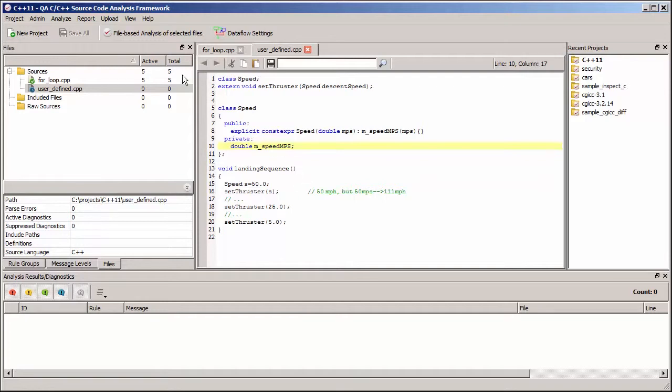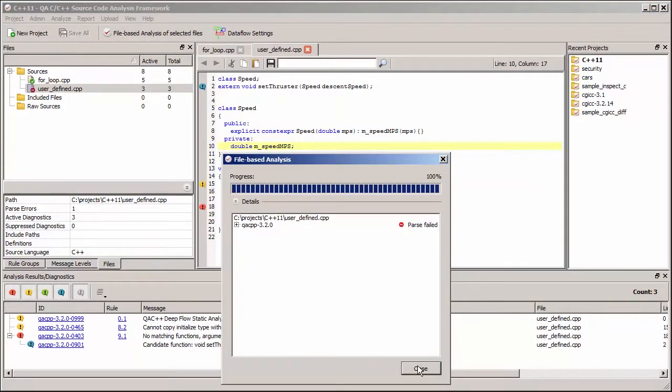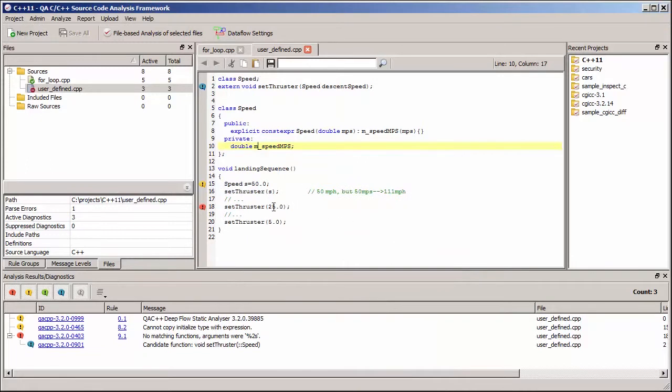So we still don't really know, and we've also now got a different problem. If we analyze the code, we find there's an error. We can no longer pass in a literal to this function because we're expecting a type speed, and there's no conversion available from a literal to a type of speed.